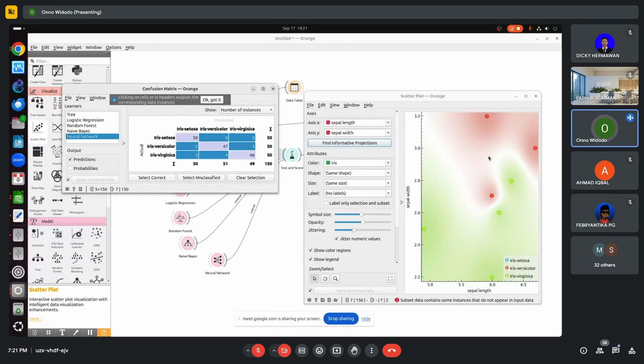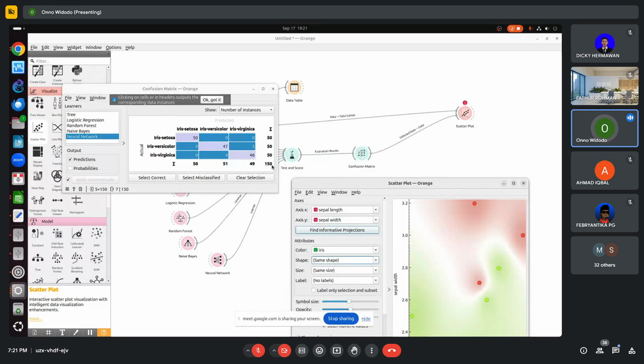Different algorithms give different misclassifications, basically. Okay, so that's why we have to choose which one is our preference. If we have lots of data and the calculation will take a long time, we have to choose the algorithm carefully because we need to get the results as fast as possible. So we need to optimize time and precision, basically.